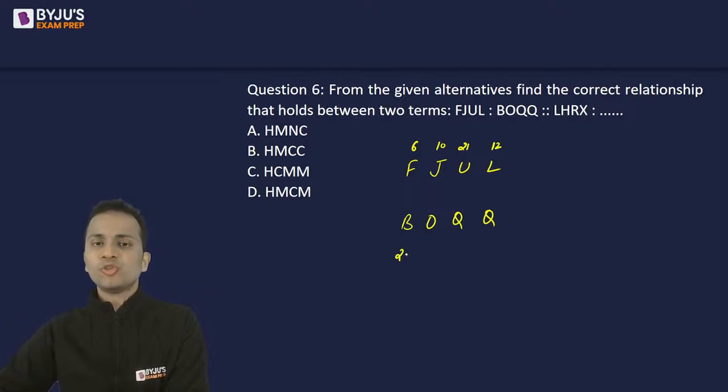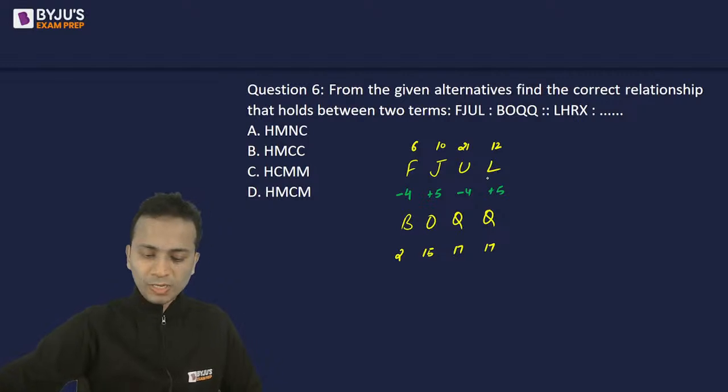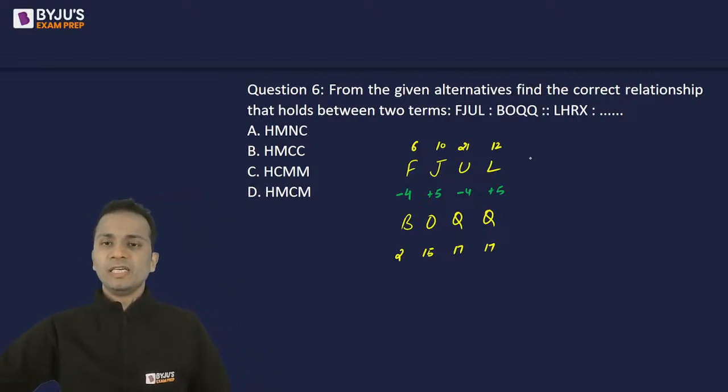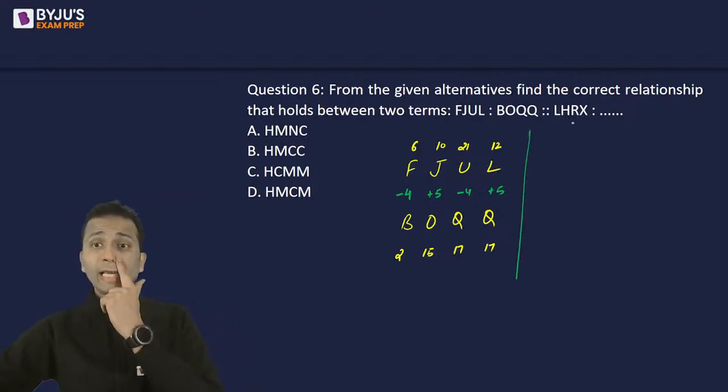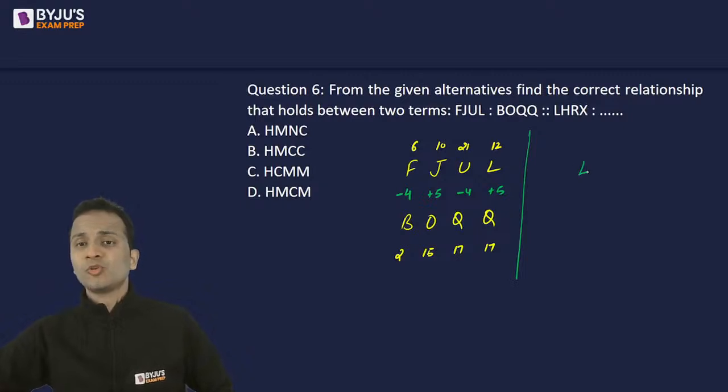Then it is 2, 15, 17 and 17. Now let's look at the logic. So -4 plus 5 minus 4 plus 5. Simple logic. So -4 plus 5 minus 4 plus 5. So same thing you'll have to do with LHRX.